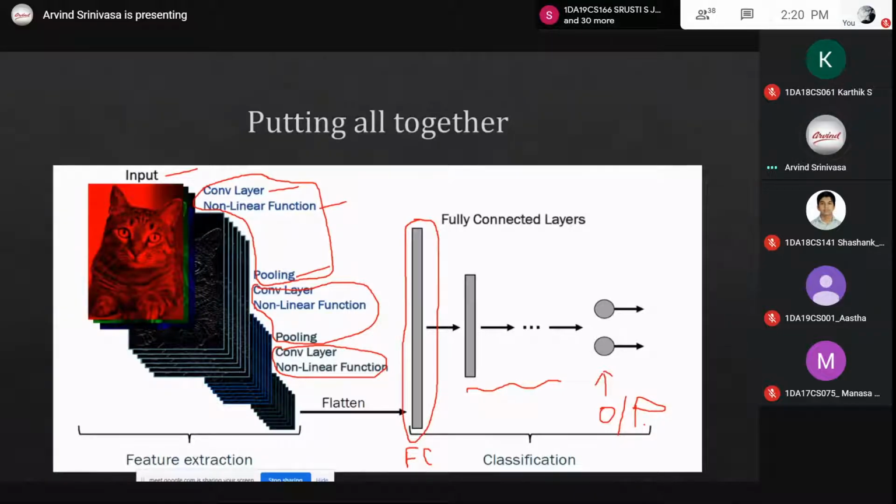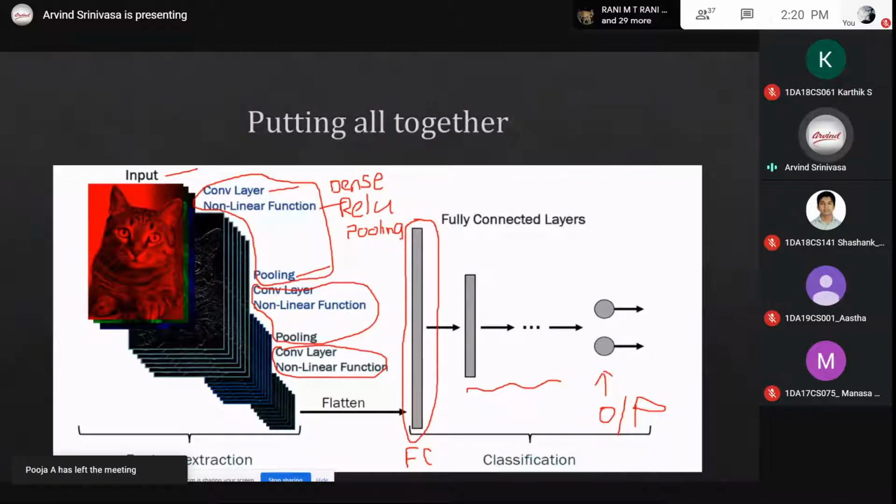If you take text data, instead of convolution we use a dense layer, and we need this non-linearity, so ReLU is required. Then pooling is also required. These are the important steps that need to be followed, the pipeline for a deep neural network.